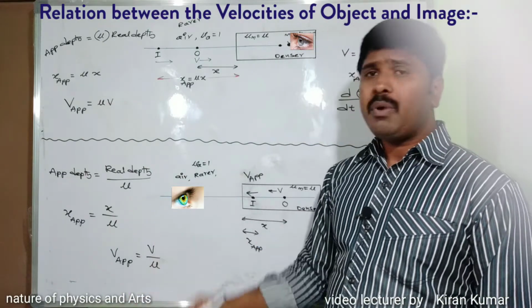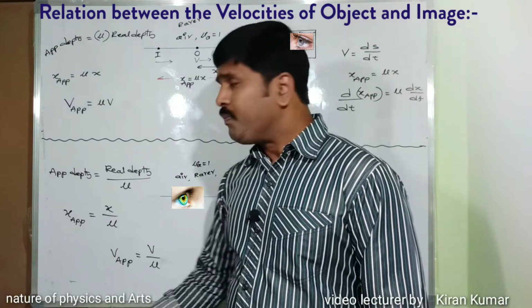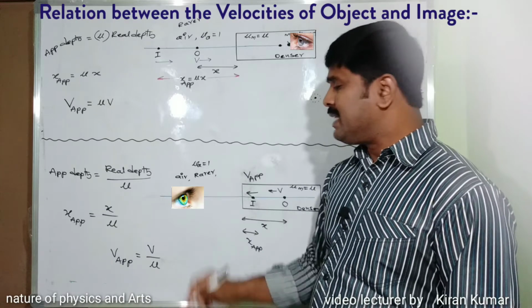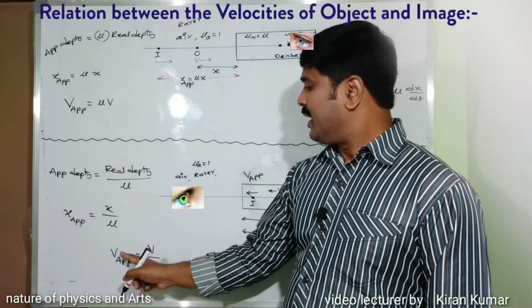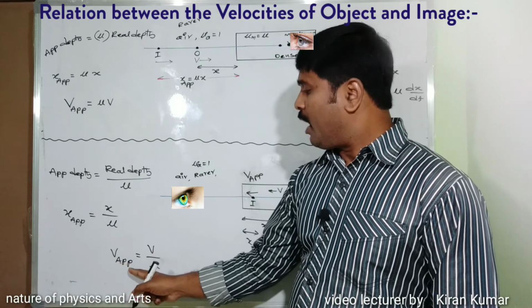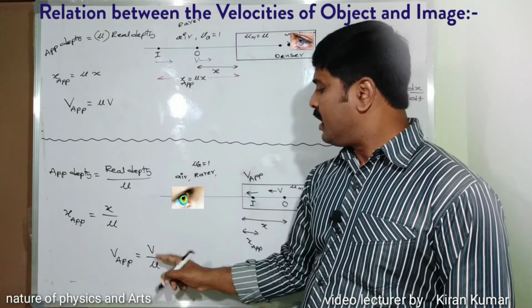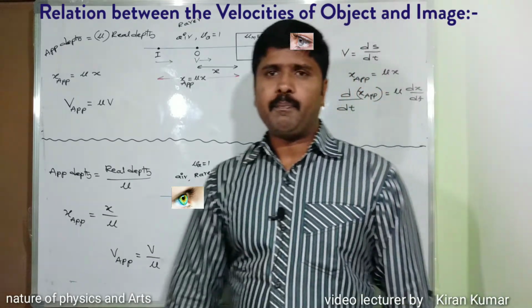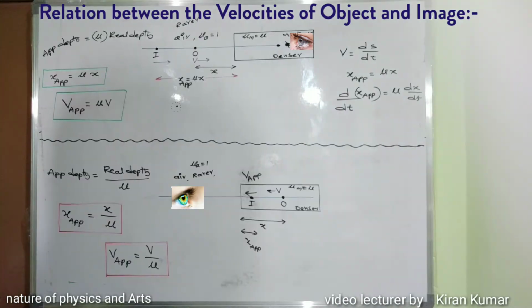Here the observer is in the rarer medium and the object in the denser medium; in this case the velocity of the image is less than the velocity of the object. Here v apparent, the apparent velocity, is equal to the real velocity divided by the refractive index of the medium. Examples we will discuss now.